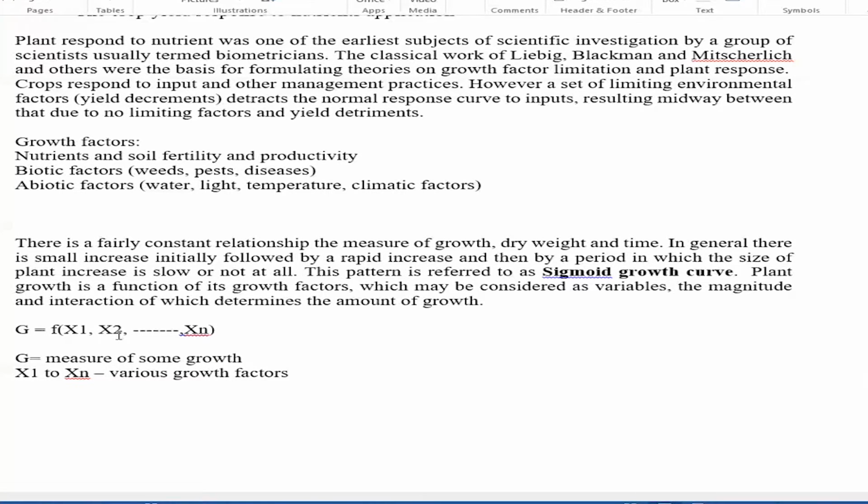We have discussed earlier the pattern of the sigmoid growth curve, and also the different growth stages, with the example of the rice crop, and how growth and development are different but continue parallelly. Now we'll discuss the growth laws. There are different growth factors, and several scientists have proposed growth laws.